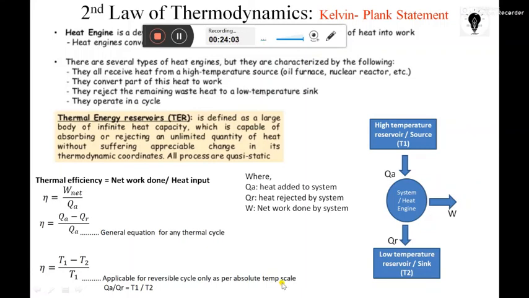It is not in your syllabus, but as per the absolute temperature scale, QA divided by QR is equal to T1 divided by T2, and it is only applicable for the reversible cycle of a heat engine and heat pump. So whenever a reversible cycle is there for a heat engine or heat pump, efficiency can be T1 minus T2 divided by T1, where those are the temperatures of the high temperature reservoir and the low temperature reservoir.